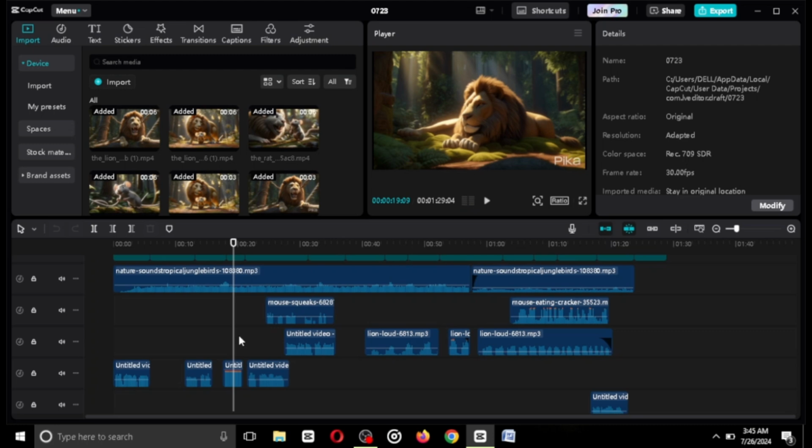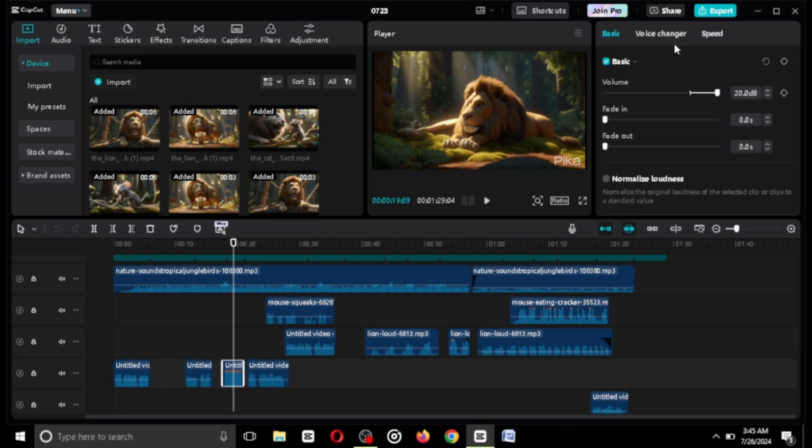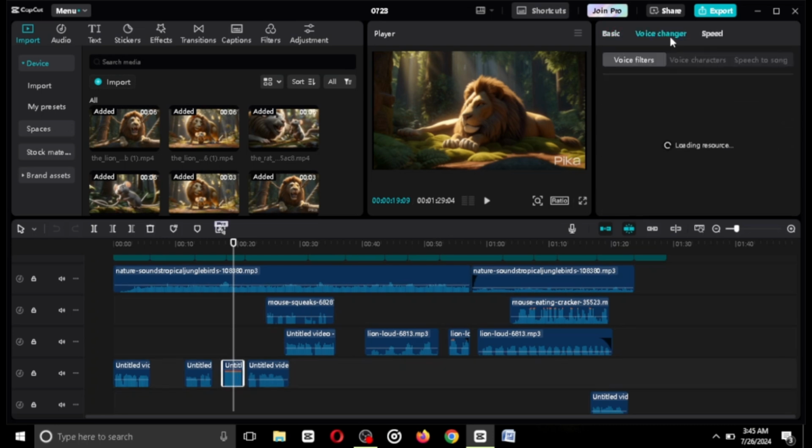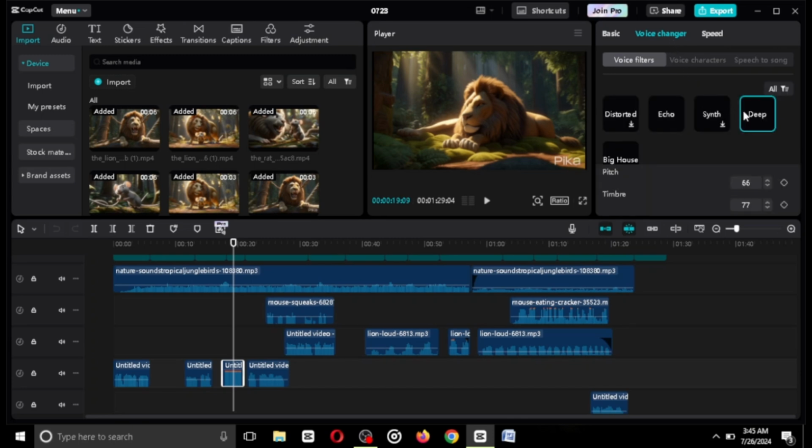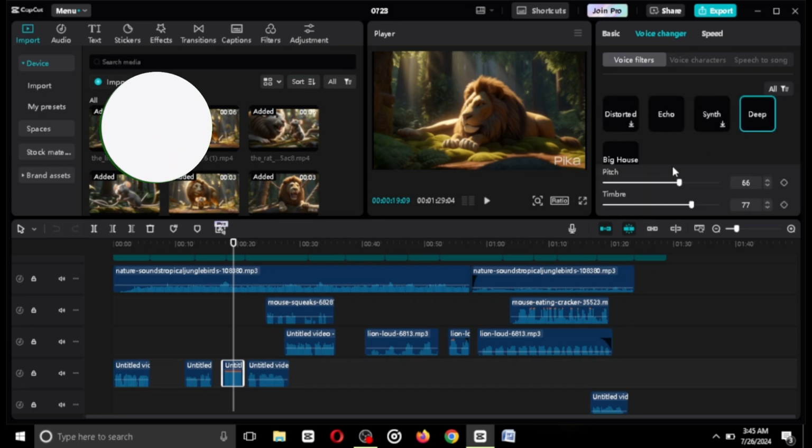You can see the voice of the lion is sounding kind of like a giant's voice. And what I did simply was, if I click on it right here, let me go to voice changer, and from voice changer I simply used deep, and I played around with the pitch and the timbre.